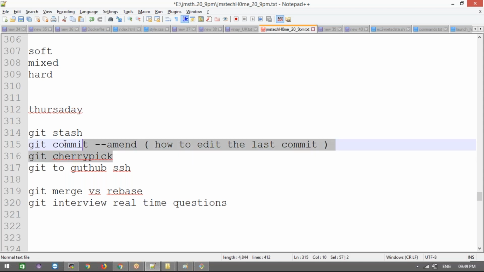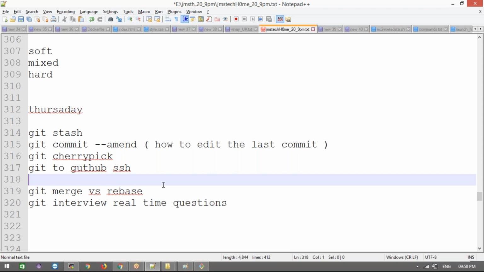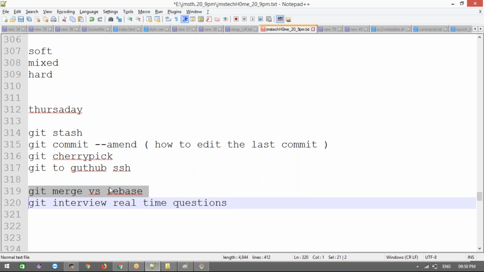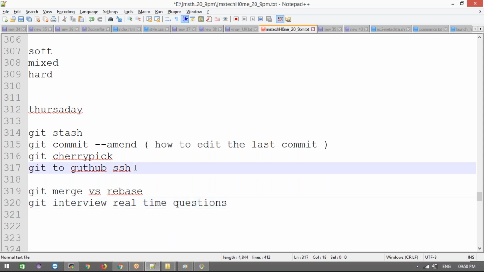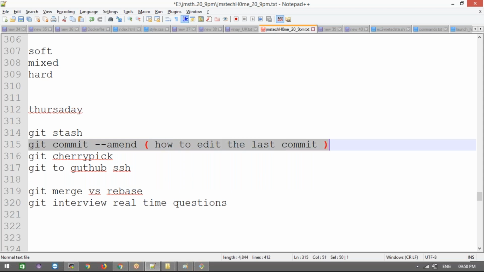These 3 are very important interview questions, and this one is also very important. If they are asking interview questions, this question will definitely be there. We already did the merge, but rebase, why? That is what we are going to discuss. We can use rebase in different ways: one is for merging purposes, another is a different way. If this is clear, then I will discuss some other things.